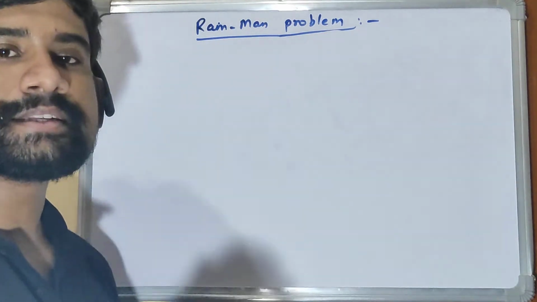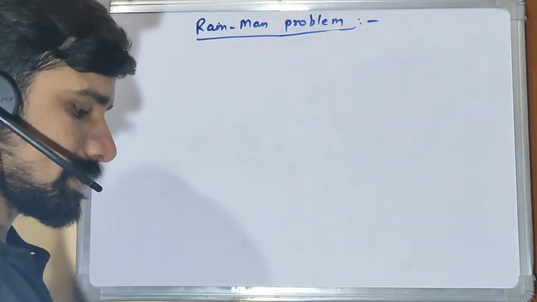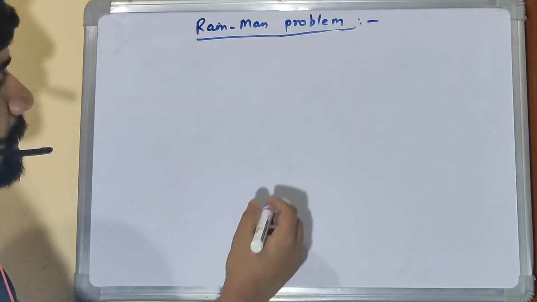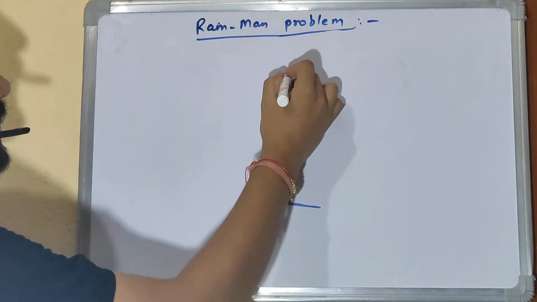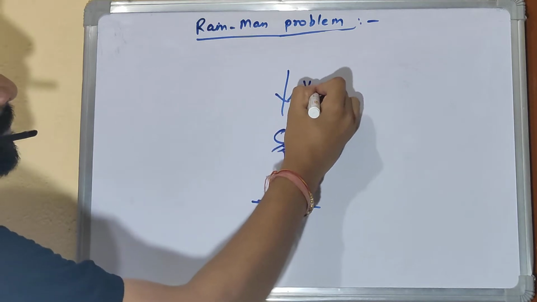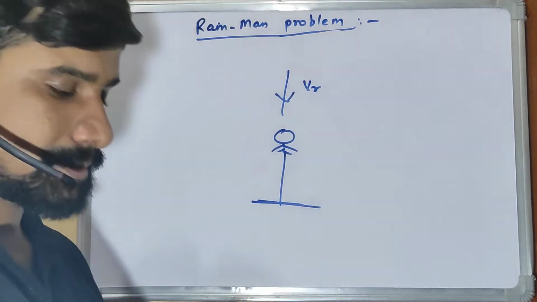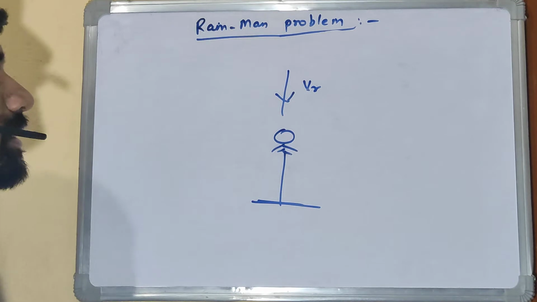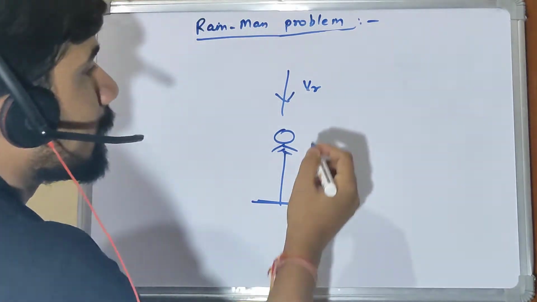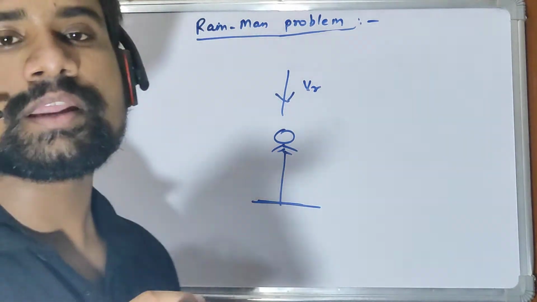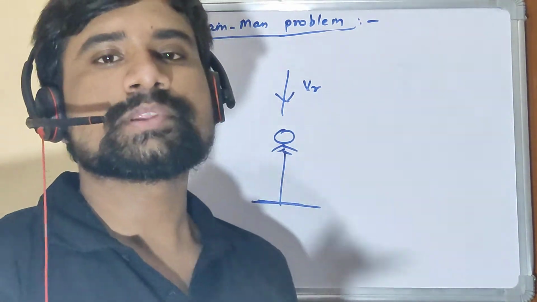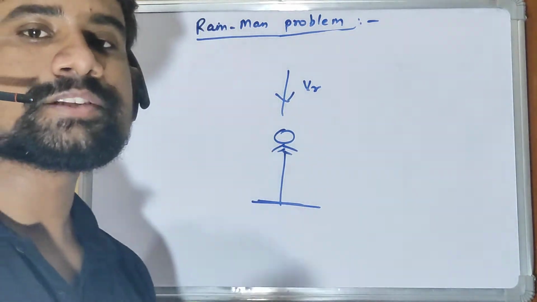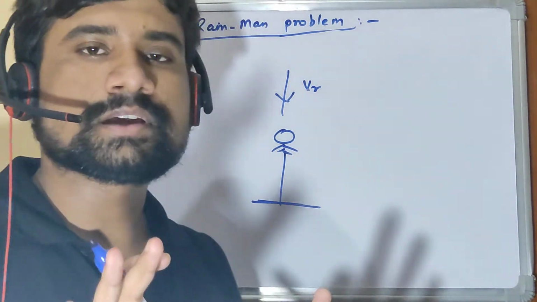Now let's understand this Rain Man problem a bit. Let's say there is a man standing, and rain is falling vertically with a velocity of VR. This VR is the velocity of rain with respect to ground, and in this case, this can also be the velocity of rain with respect to man, because the man is also stationary, same as ground.